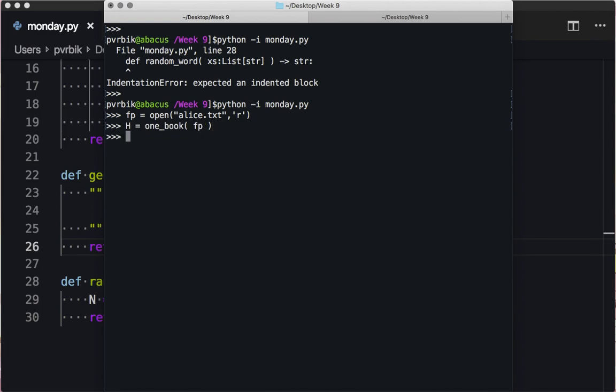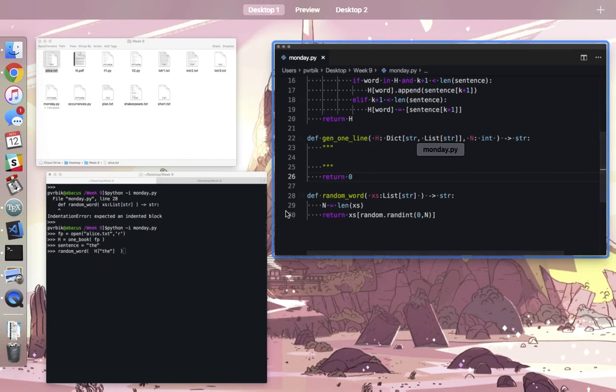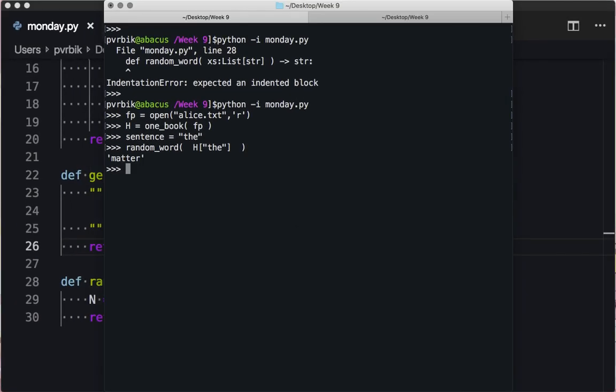So I have H. My first word is going to be "the". So I'm just going to say sentence is equal to "the". Then what's the next word of my sentence? I want to take H at "the", and then I want to pick a random word from here. This is... oh no, that should be right. Work, please.